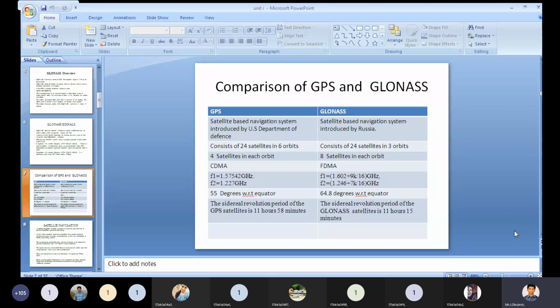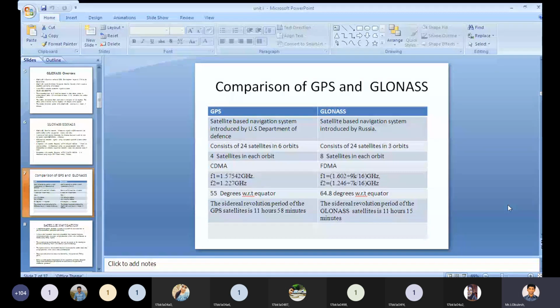Coming to GPS, the fourth point: here we are using the code division multiple access scheme for the navigation system. But in the GLONASS we are using the frequency division multiple access scheme.